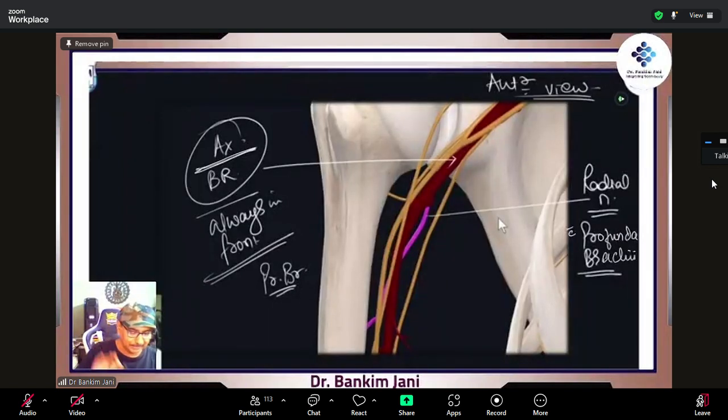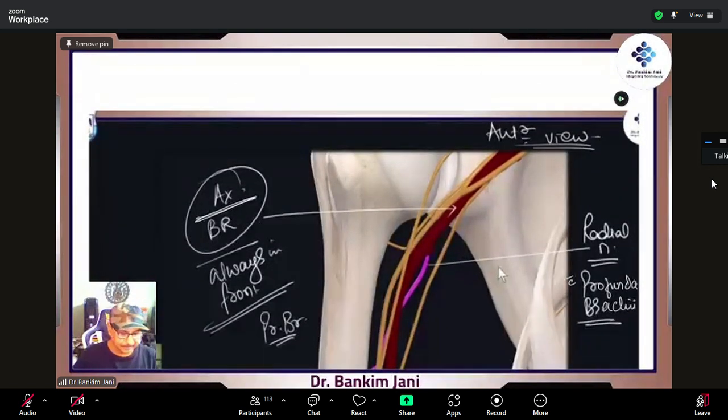So we have got the axillary artery, then the brachial artery, which is always in front. The brachial artery will be traveling all the way down, but it gives one branch which goes posteriorly. Which branch? Profunda brachii, the deep brachial artery. So that profunda brachii, along with the radial nerve, now they are traveling posteriorly.